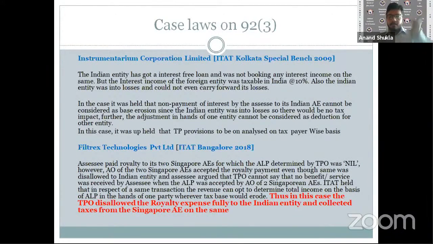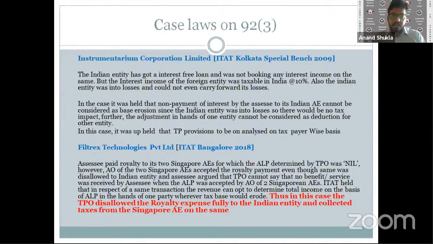So technically they were losing out on revenue there, because the arm's length price was not taken up for consideration. In this ruling, it was held that since this Indian entity was into losses and would not even be able to carry forward its losses, the arm's length price was considered zero for it, but for the associated enterprise it was taxed. So in this, we had this approach of seeing it on a separate entity basis rather than on a comprehensive basis of the group as a whole.